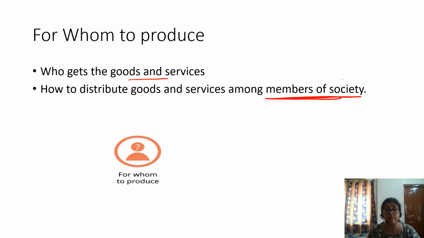It requires determining target customers. For it, we have to find who the target customers are. It means whether goods should be allocated to all citizens equally or based on purchasing power. We know that essential goods like grains or medicines have to be accessible to everyone, but at the same time, luxury goods like jewels are not necessary, so they have to be purchased based on the income and purchasing power of the people.